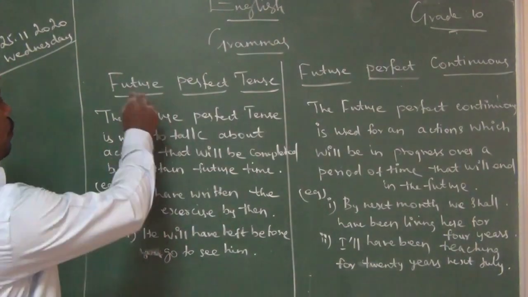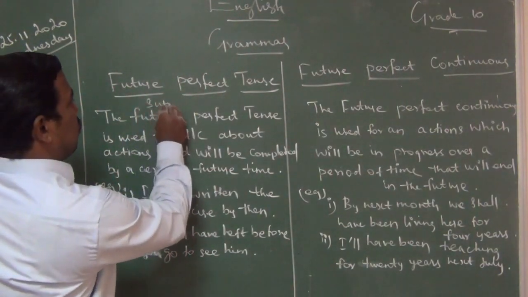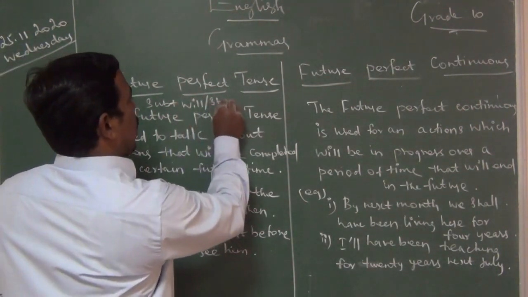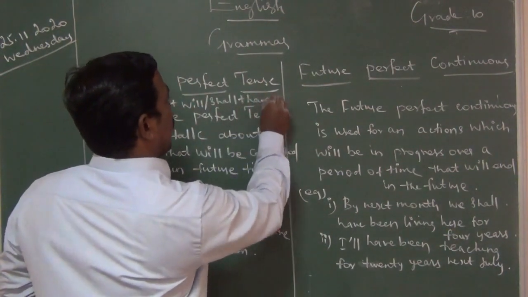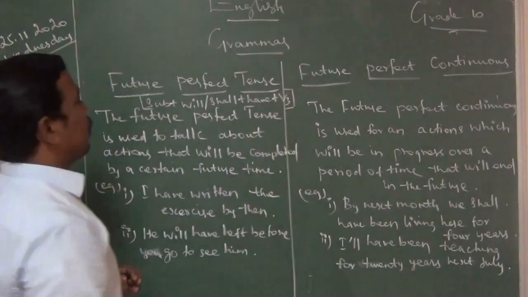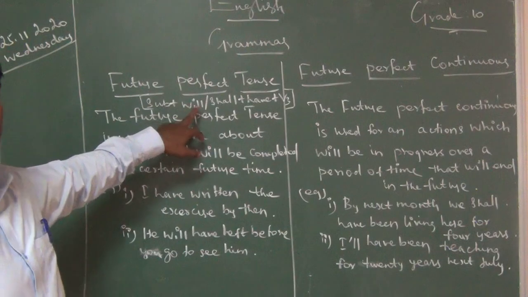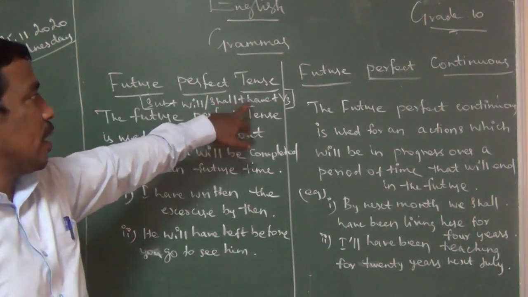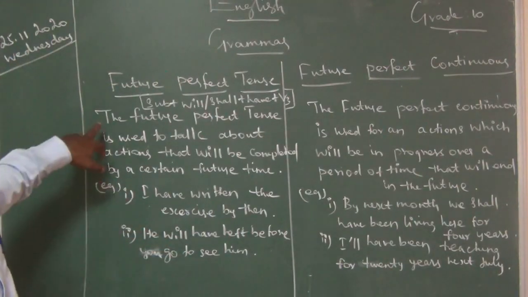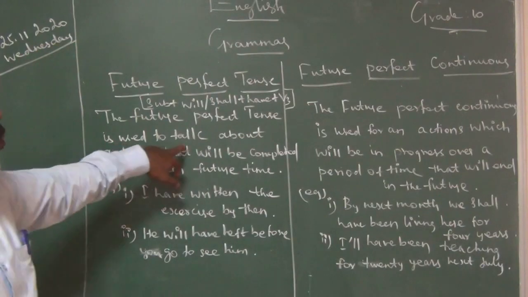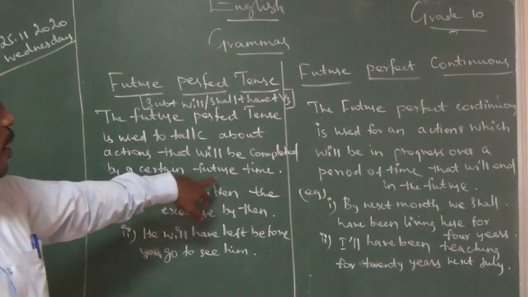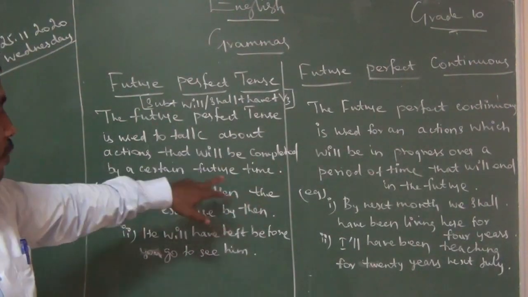What is the structure of the future perfect tense? Subject, plus will or shall, which is future, plus have, which is perfect, plus the third form of the verb, the past participle form of the verb. So the future perfect tense is used to talk about actions that will be completed by a certain future time, completed in the future reference.